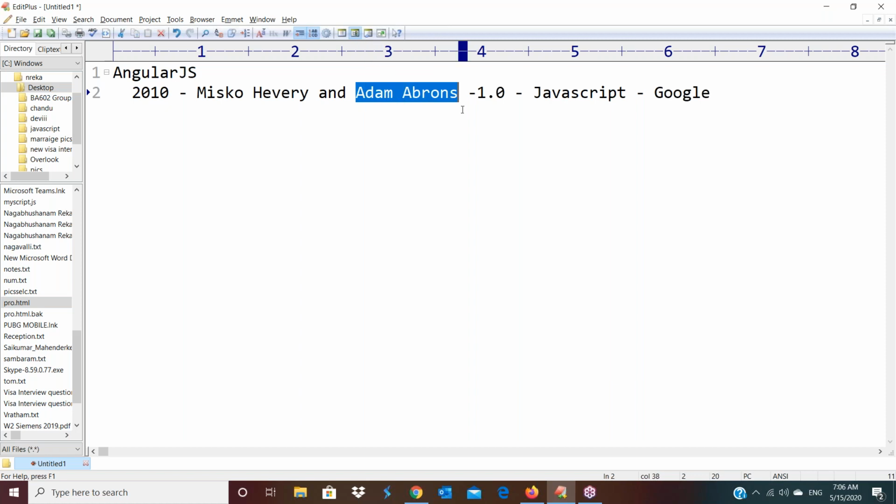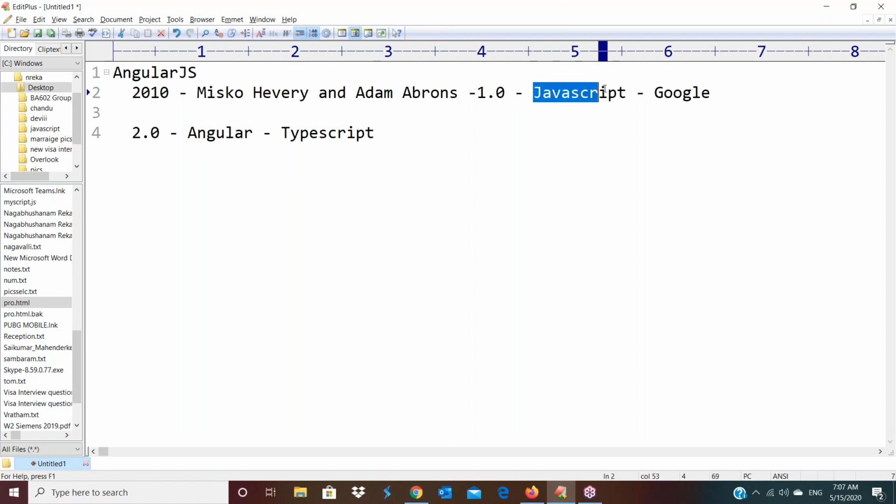After 9 months of development, Adam Abrams left, and Misko Avery continued and released subsequent versions like 2.0, 3.0, etc. From 2.0 onwards, the complete scenario changed, and we call it Angular. The 1.0 packages were developed using JavaScript, and from 2.0 onwards they developed the packages using TypeScript.